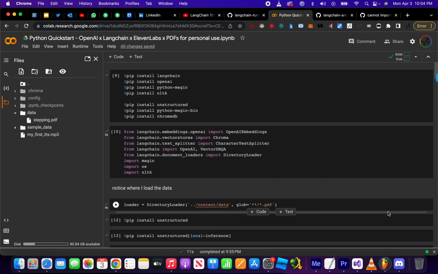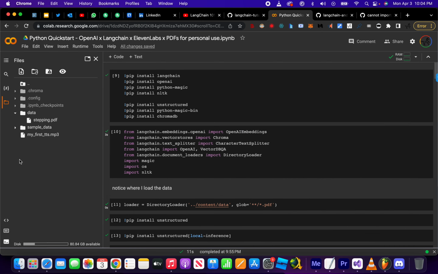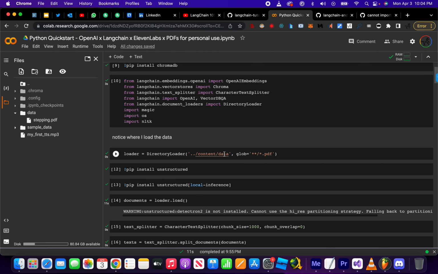I've run all of this already. I'll link to it in the comment section below. Notice that I have a folder that says data, and I put the PDF stepping. You can create a new folder just like this, right-clicking, new folder, create a folder called data, and put stepping.pdf in. Bang. See how it's being referenced here?